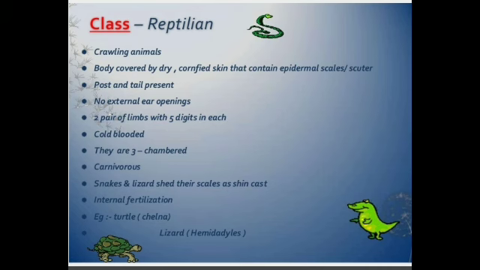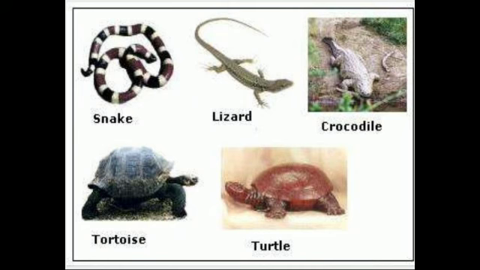Okay, and T-shaped interclavicle is present and ribs are present. Obviously it is present, but if you are going to talk about snake, it is absent. Heart is usually 3 chambered, but in crocodile it is an exception. It is 4 chambered. Clear? And sexes are separate. Now you can see some of the examples also of Reptilia.